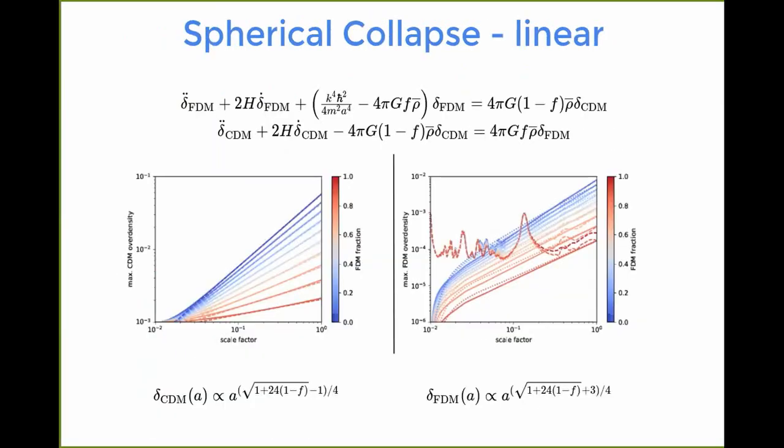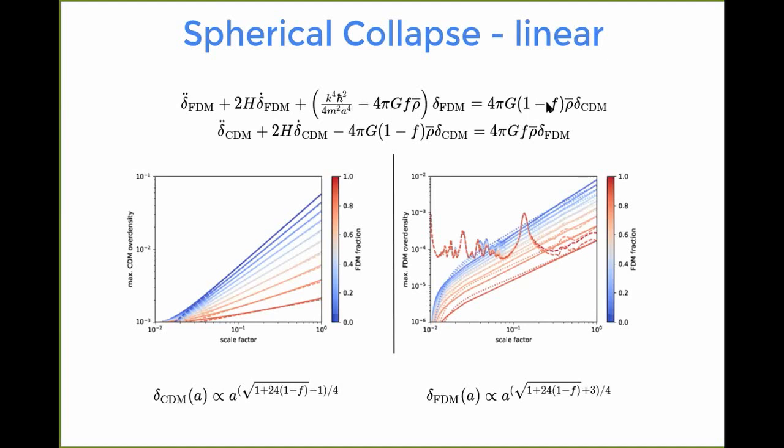So then, after an entire test suite that people can look up in our paper, the first interesting new test that we did was the spherical collapse, first in the linear regime, because there we can really test it against analytic expectations. And here, just for reference, if somebody wants to look it up, that's the linear equations. On top it's fuzzy dark matter, on the bottom it's cold dark matter. As you can see here, it's almost the same, except for this term here that exactly encompasses these coherence effects, and also introduces a Jeans scale below which gravitational collapse is supported against. So the Jeans scale being exactly when these two terms cancel.